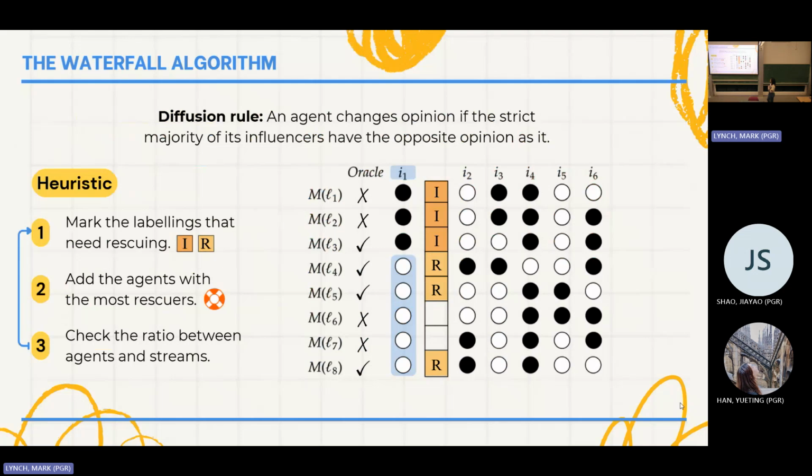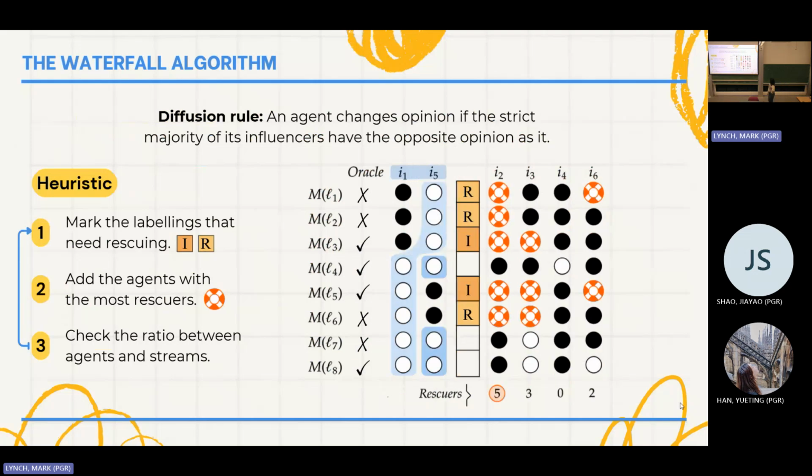How many of these labelings is each agent going to work with? We're going to call this the rescuers. Every time our agent is part of the matching set, there's going to be a rescuer for that labeling. If it's not, then it's not. And then we just want to see which of our agents has the most rescuers. In this case, the agent is agent 5, which has 5 rescuers, for example.